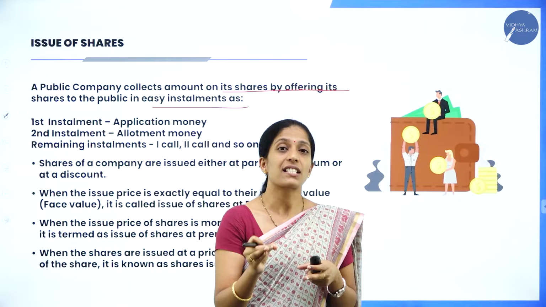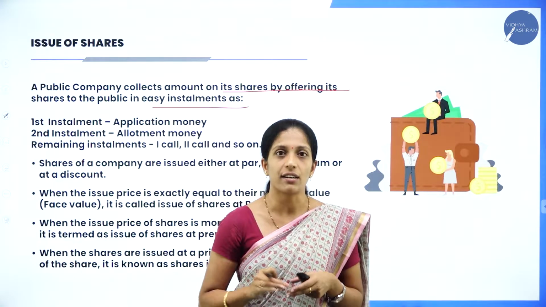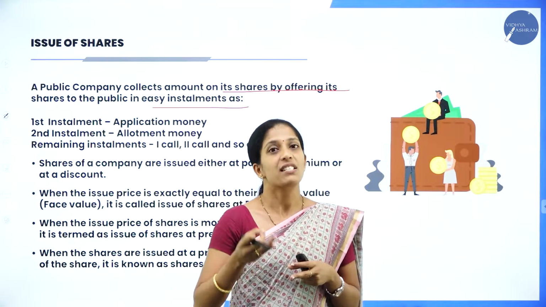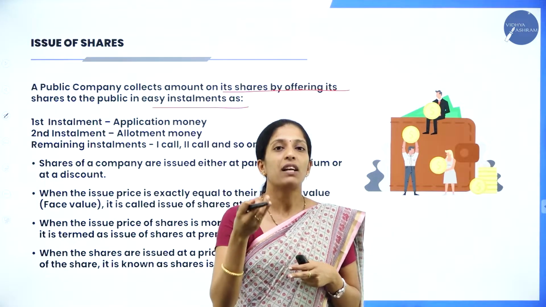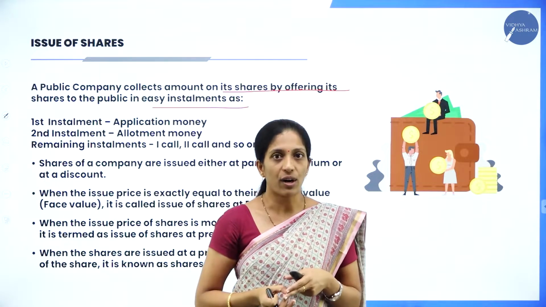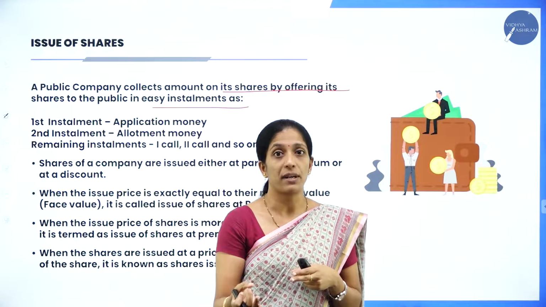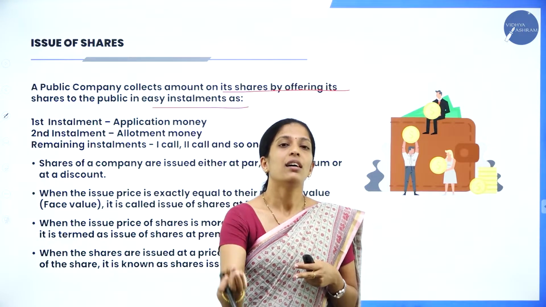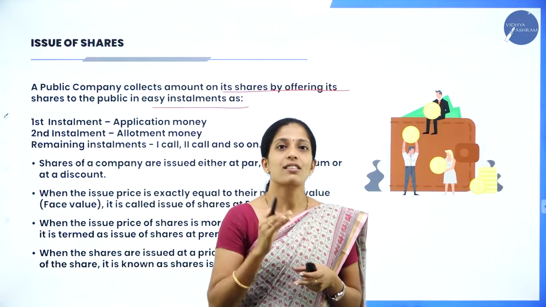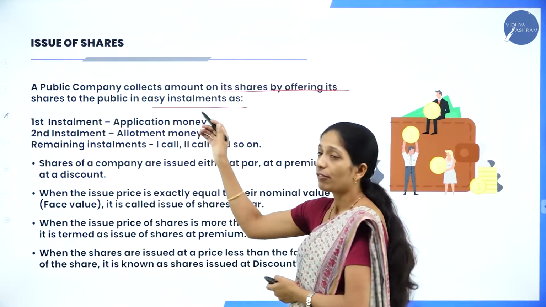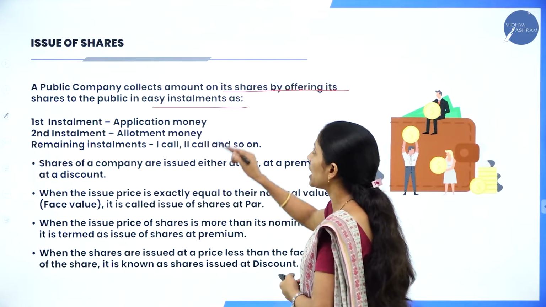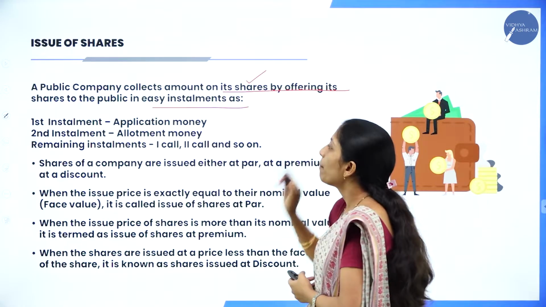This 100 rupees can be paid in installments, like 50 rupees, 30 rupees, 20 rupees. There are different stages where the company will tell the public to pay the amount, which is called up capital. But the amount the shareholders actually pay is called paid up capital.